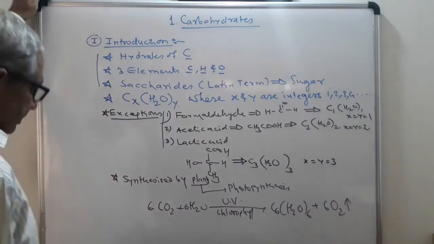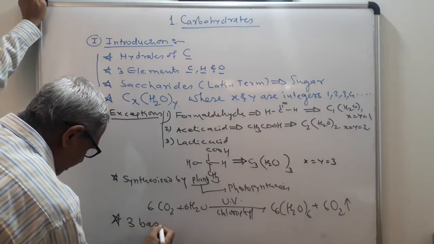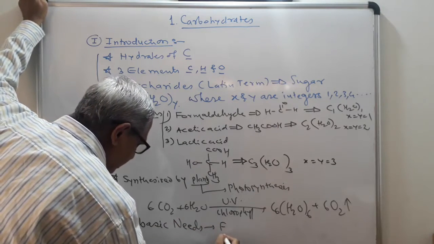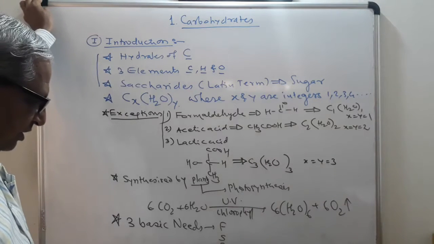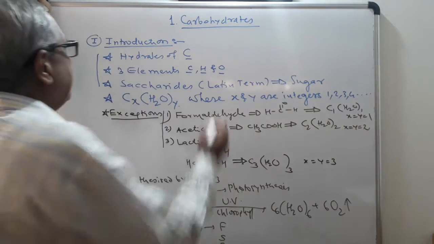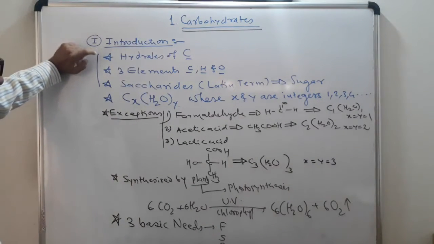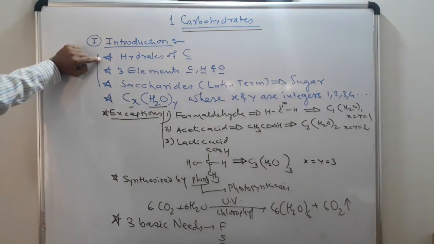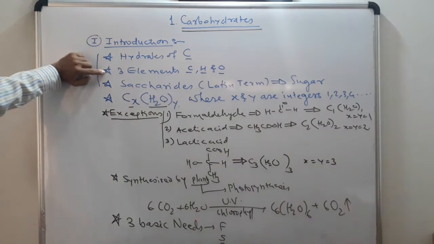Now next question. Carbohydrate provides 3 basic needs, that is food, shelter and cloth. FSC, food, shelter and cloth. Take the brief revision on the carbohydrates. Introduction. Carbohydrates are also known as hydrates of carbon because they contain H2O and carbon, therefore hydrates of carbon. 3 elements are present: carbon, hydrogen and oxygen.